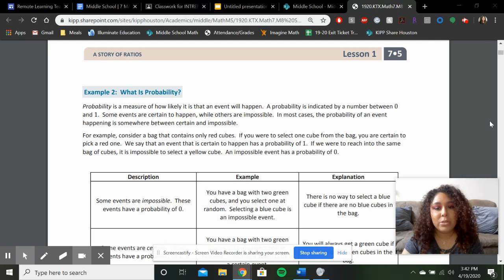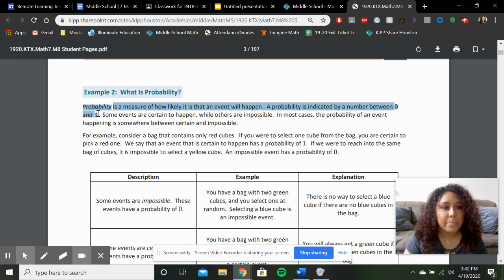So right here, I have a description of what probability is. I'm just going to read it out loud for you. I know you can read, but I'm going to help you. So probability is a measure of how likely it is that an event will happen. So what are the chances of that thing happening? And probability is indicated by a number between 0 and 1.